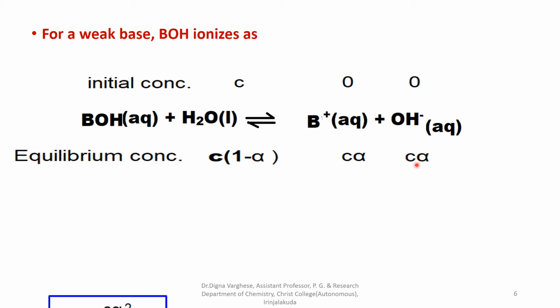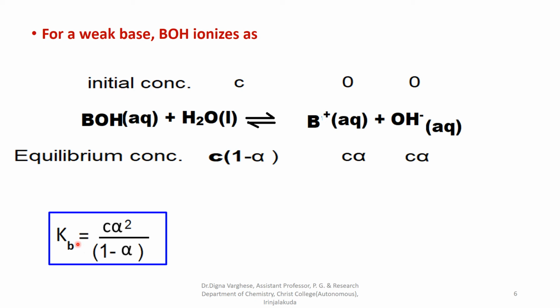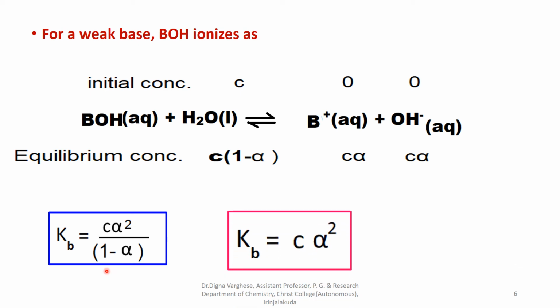We know the degree of ionization constant for a weak base, that is Kb is equal to C alpha square into 1 minus alpha, similar to the case of weak acid. From this we can apply an assumption that the degree of dissociation for a weak electrolyte is very much less than 1, that is alpha much less than 1. We can write the ionization constant for a weak base, Kb, is equal to C alpha square.